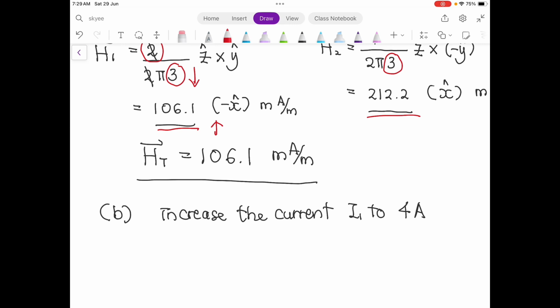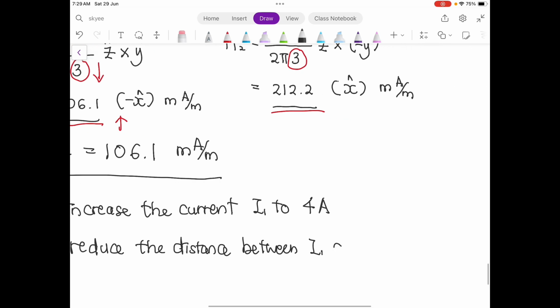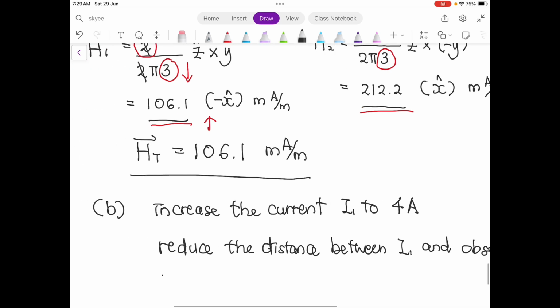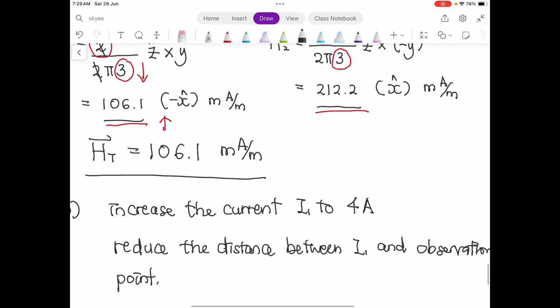So you have to reduce the distance between I1 and the observation point.